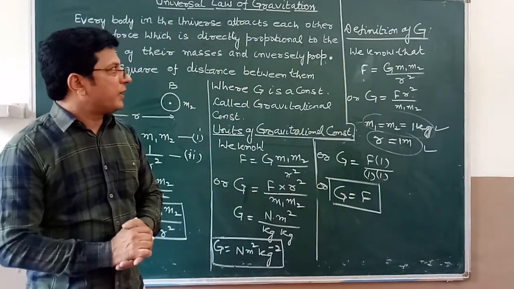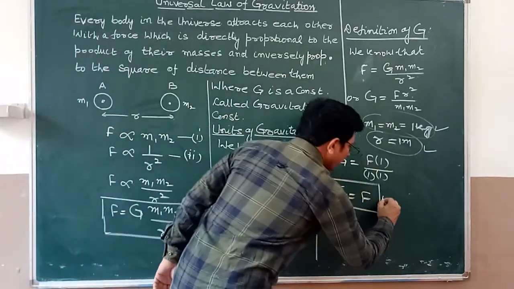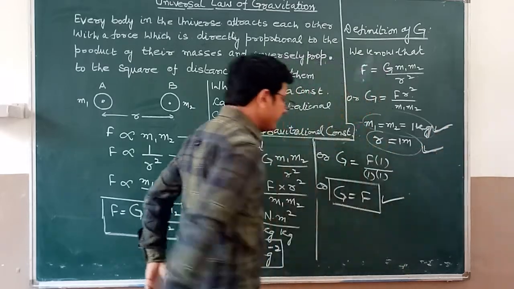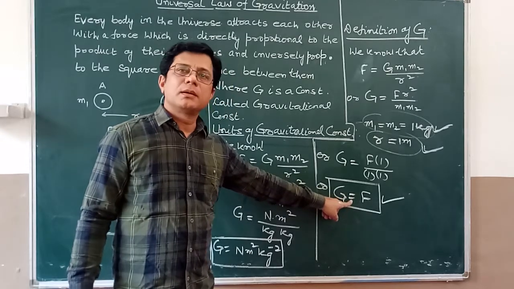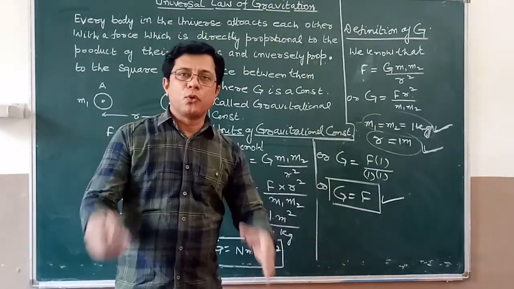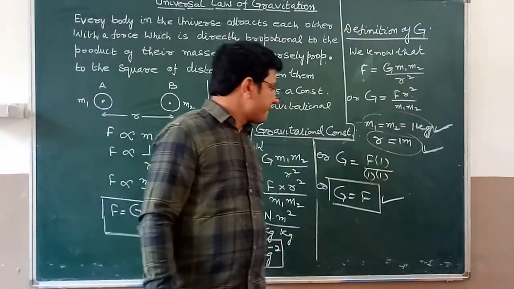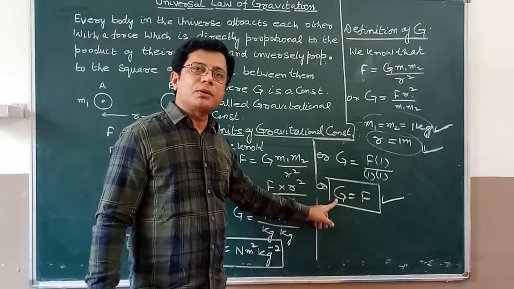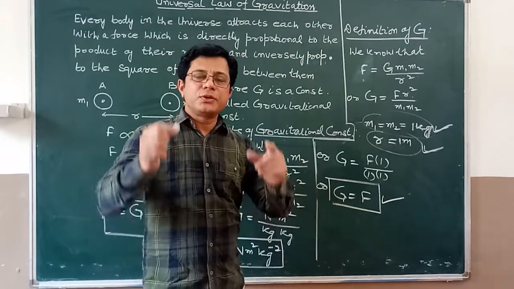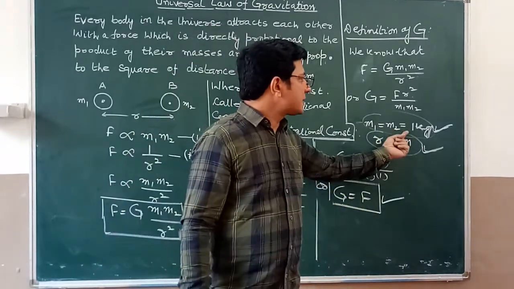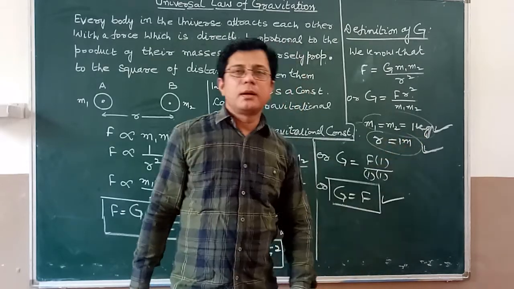Then now you have to define G, the gravitational constant. Look at these three things, 1, 2, 3. What is this? Gravitational constant. What is this? Is equal to. F means the force of attraction between two objects. Keep these two things in mind. And now you define: gravitational constant is equal to the force of attraction between two bodies of masses, each of mass 1 kilogram, separated by a distance of 1 meter.